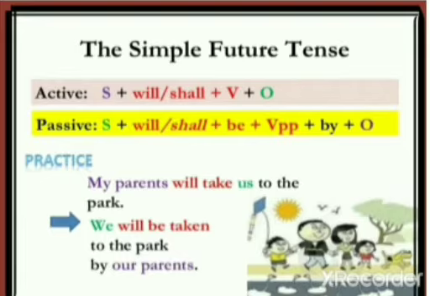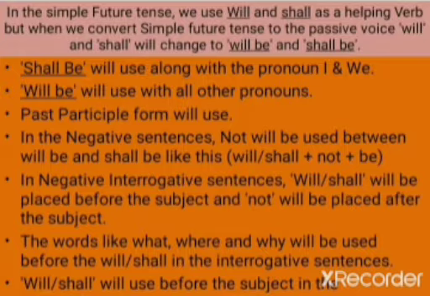For active voice, subject plus will or shall plus verb plus the object. Then for passive, we are saying subject plus will or shall plus be plus verb plus by plus object. Now let's take one example here. Practice. My parents will take us to the park. In passive voice, we can say we will be taken to the park by our parents.